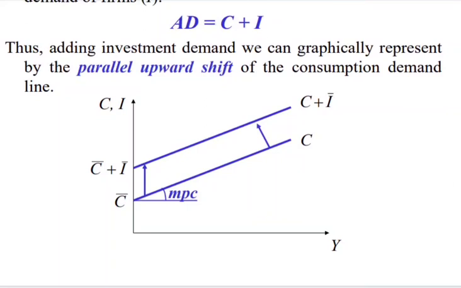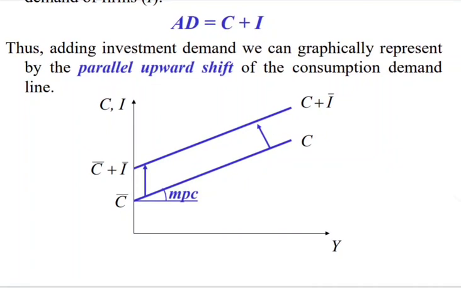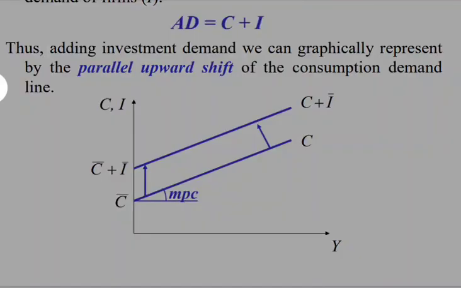Now the curve that is on top of the consumption curve is the aggregate demand curve, which includes both consumption and investment. Here we see that C is consumption, which includes both autonomous and induced, and investment with the bar is fixed investment, autonomous investment, which doesn't depend upon any level of income.